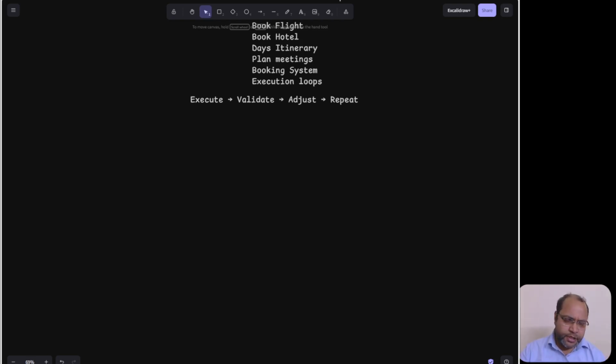You provide input once, then it will use the tools, use the memory, and plan first, then start executing: execute, validate, adjust, and repeat. That is how your AI agent works. So this is its autonomy.